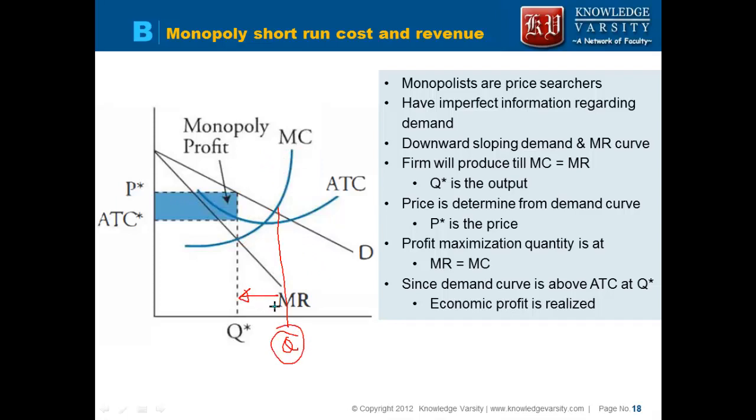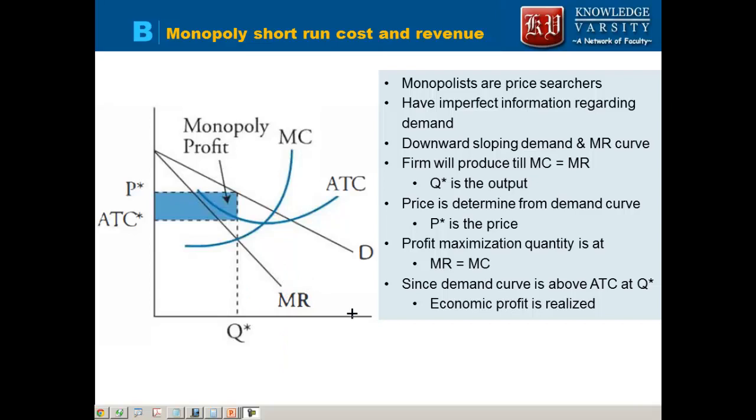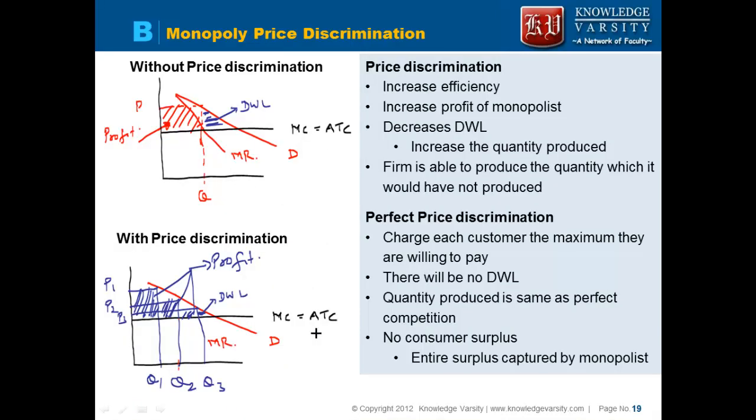So think of the example of railways. The quantity they are producing is lower than what is being demanded by the customers, right? So this way the deadweight loss is there, but they can reduce the deadweight loss by going for price discrimination. That is, they will supply to each customer at the price at which they are willing to buy. Price discrimination increases efficiency, increases monopolist profit, and decreases the deadweight loss. The firm is able to produce more quantity, right?